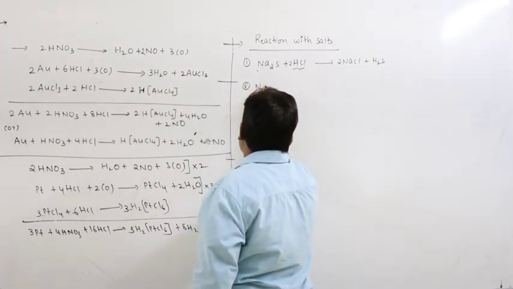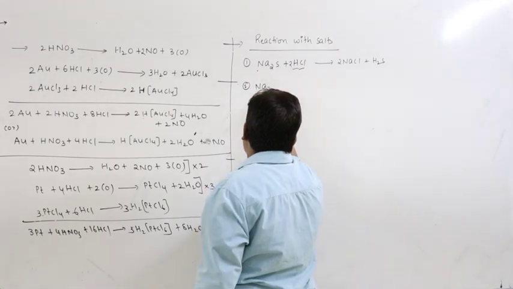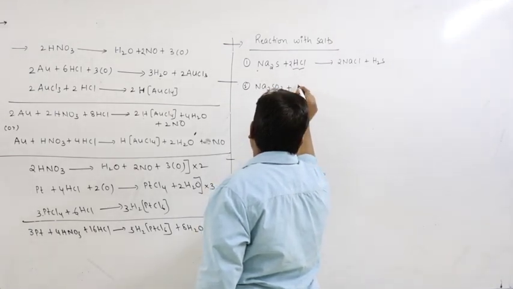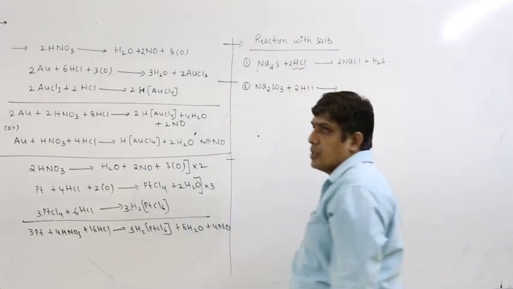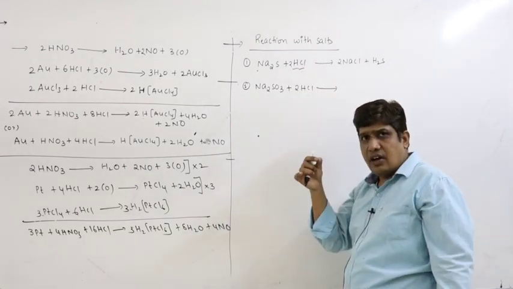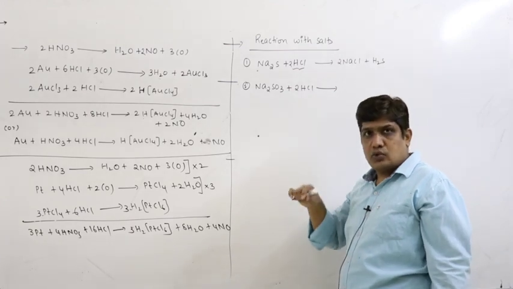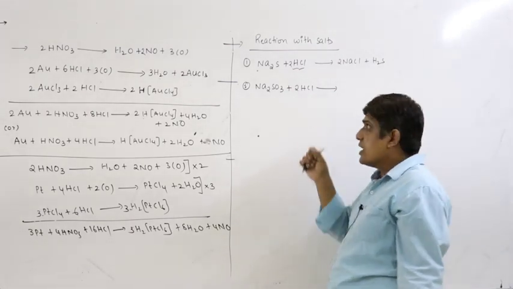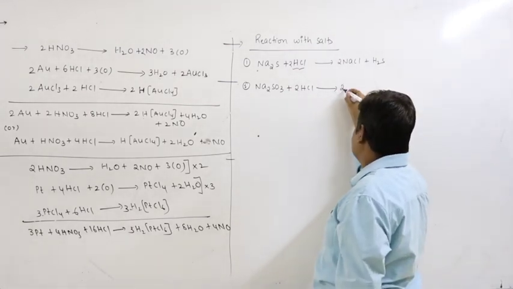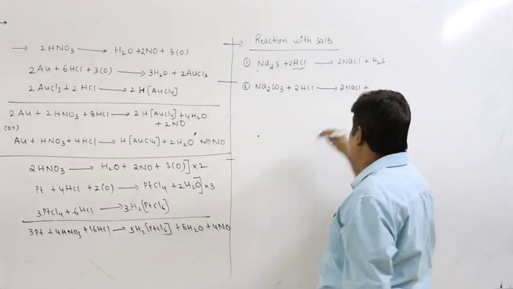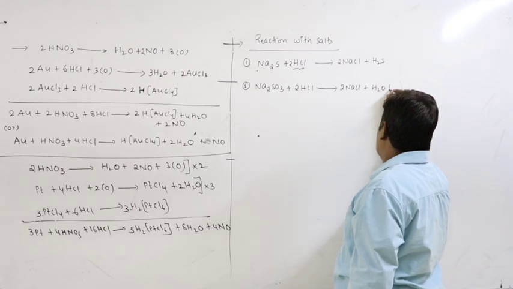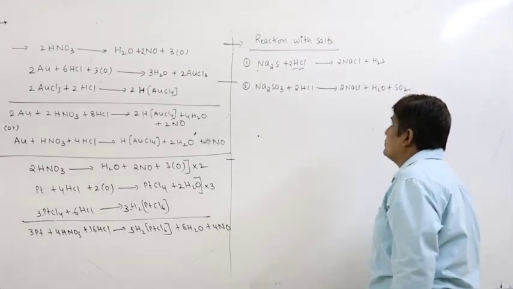Similarly, I can write a number of examples. For example, Na2SO3 plus HCl. Na2SO3 is a salt of NaOH and H2SO3. H2SO3 is weaker and more volatile than HCl. So what we get is 2NaCl plus H2SO3, which dissociates into H2O plus SO2.